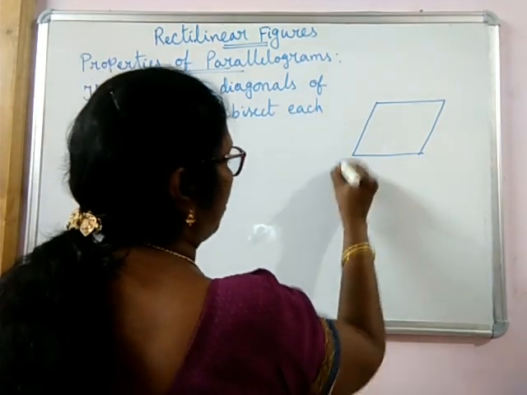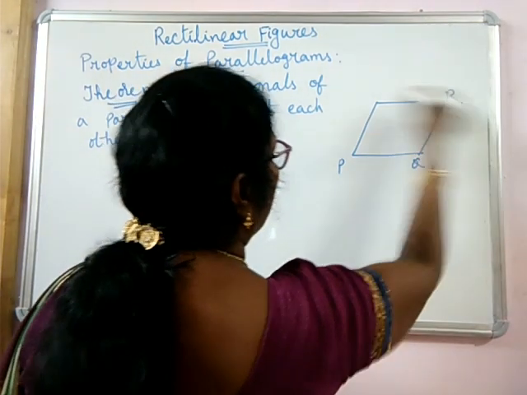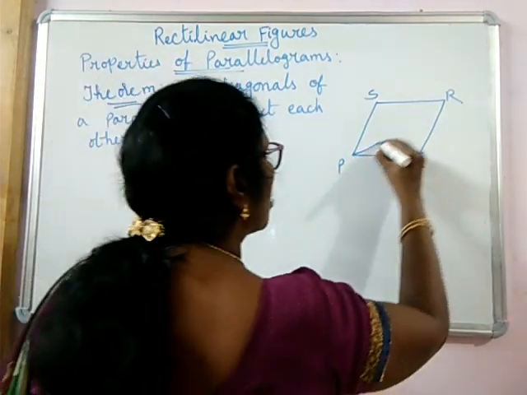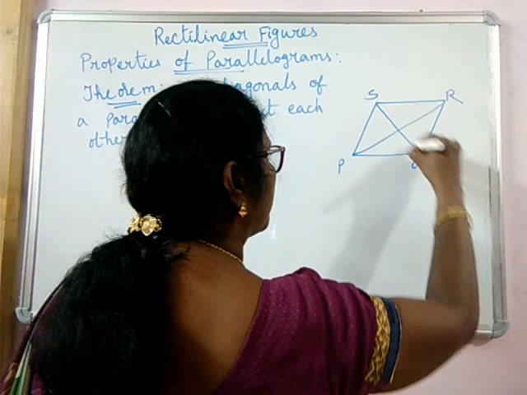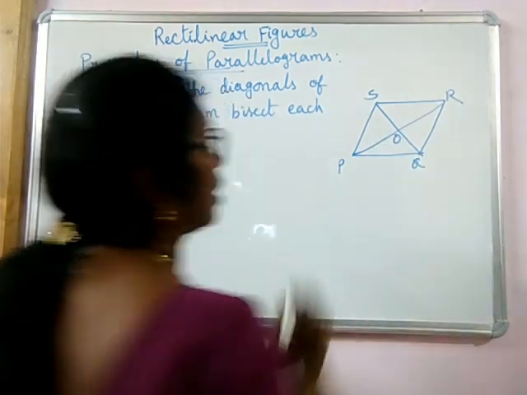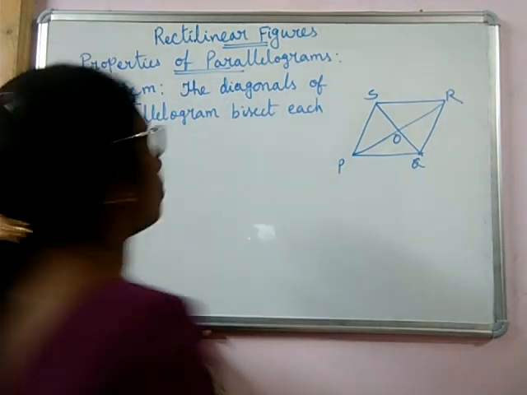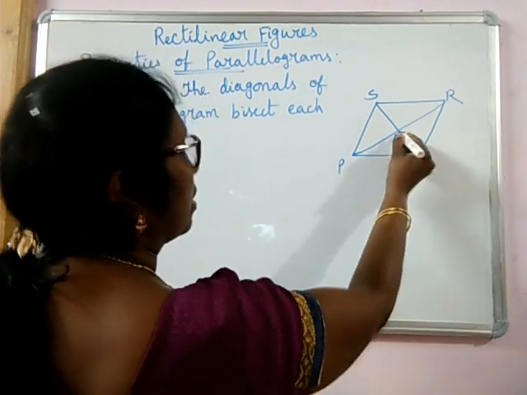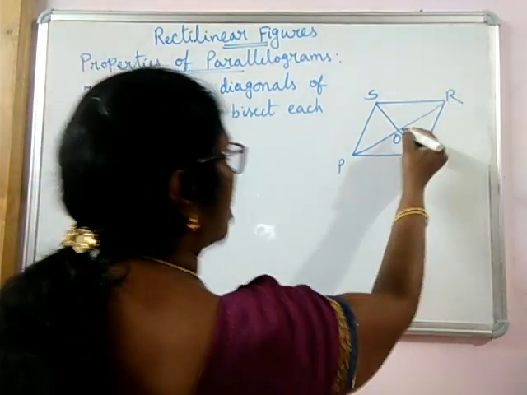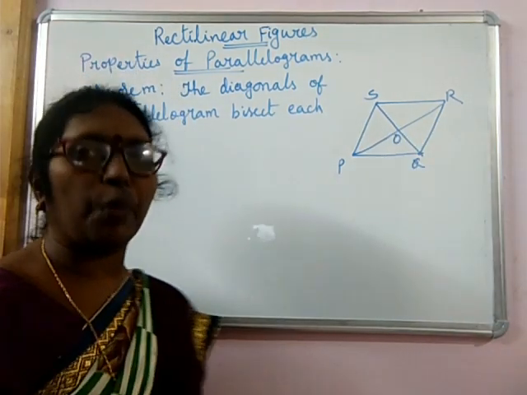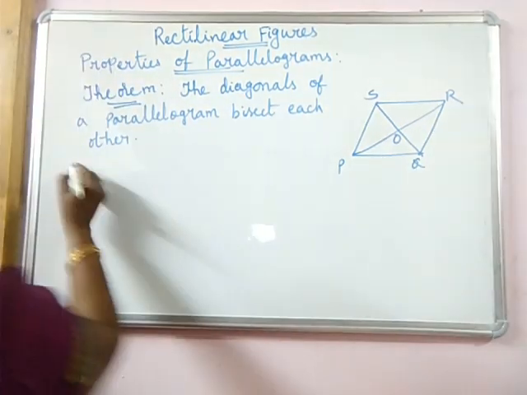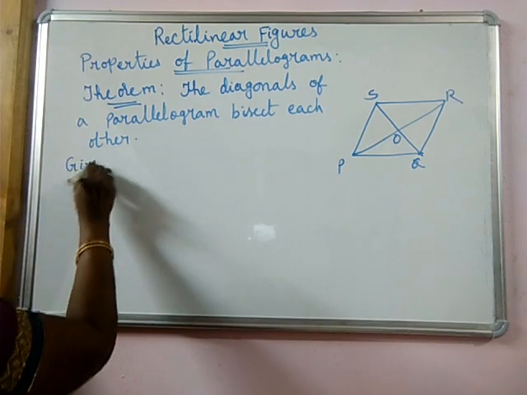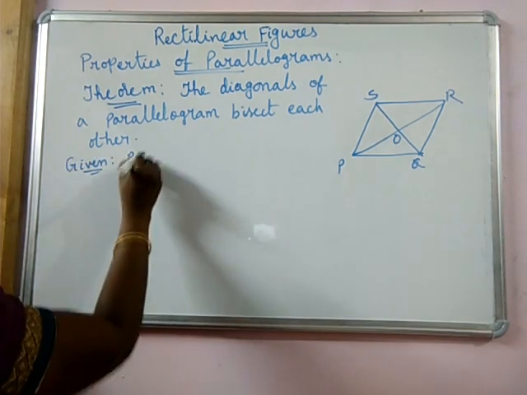Suppose this is a quadrilateral PQRS. Let us join the diagonals. Let these diagonals intersect each other at O. You have to prove that they bisect each other. That means OP equal to OR, OS equal to OQ. You have to prove. So what is given to you is PQRS is a parallelogram.